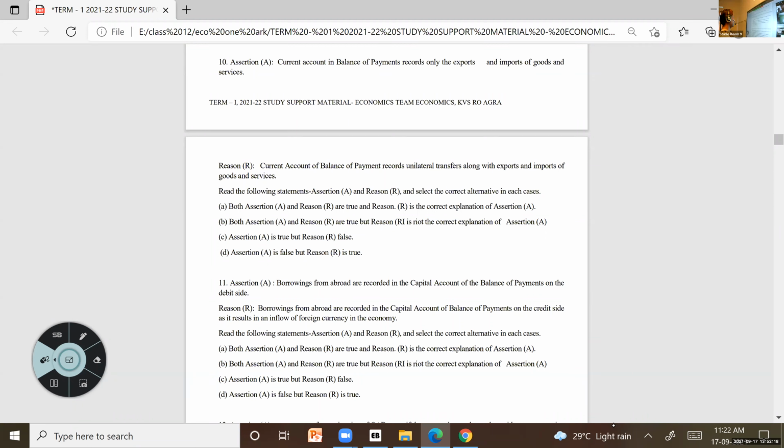Here in the question, what is given in the assertion? Current account of balance of payments records only export and import of goods and services. And what is given in the reason? Current account of balance of payments records unilateral transfers along with exports and imports of goods and services.